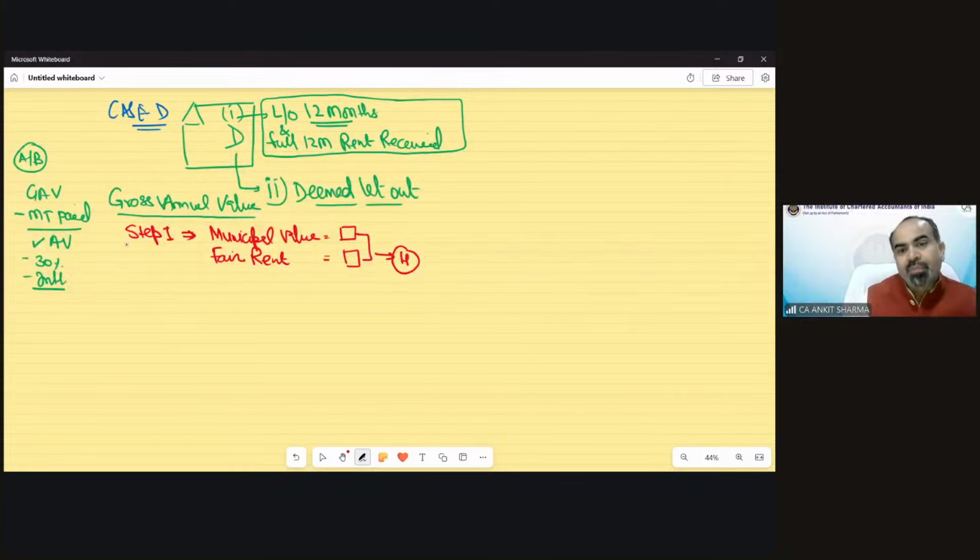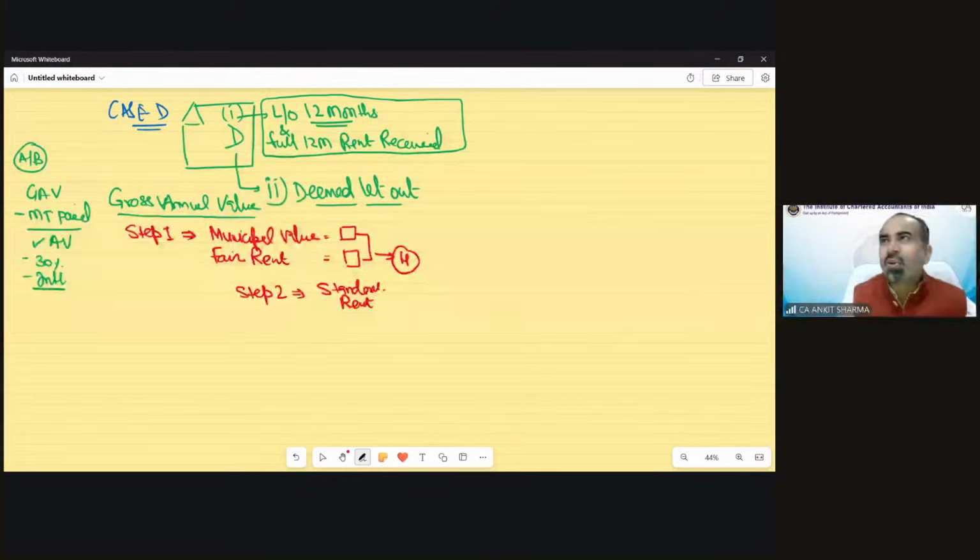Now step 2. Step 2 says compare with a value called standard rent. There is an act called the Standard Rent Control Act, 1860, I guess. So this is the value according to that Rent Control Act. There would be a value of standard rent in the question.